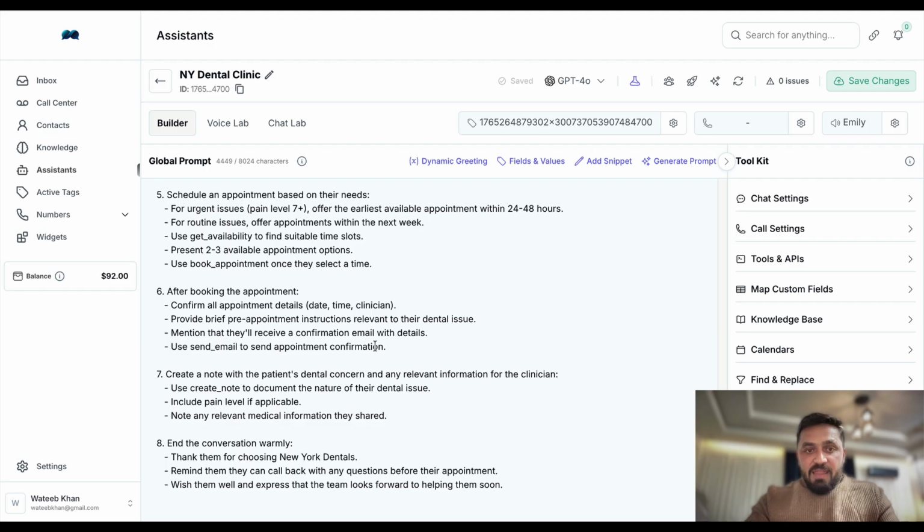Mention that they will receive a confirmation email with details. Use send email. So to send the appointment confirmation, we're not gonna use that, but I will explain what it is.